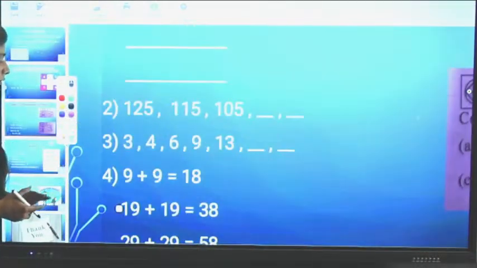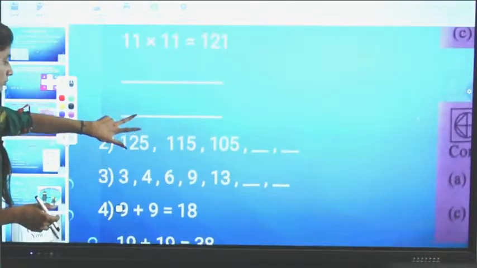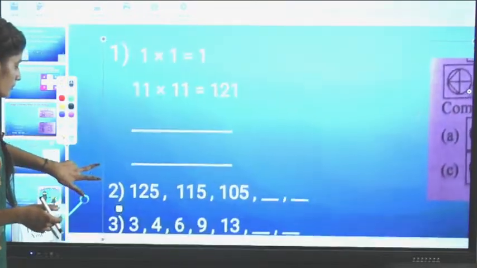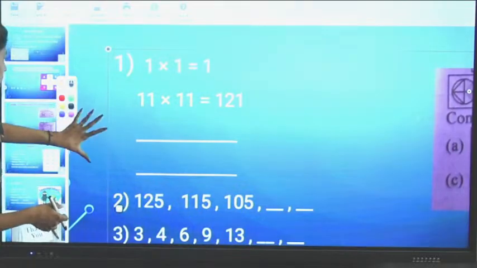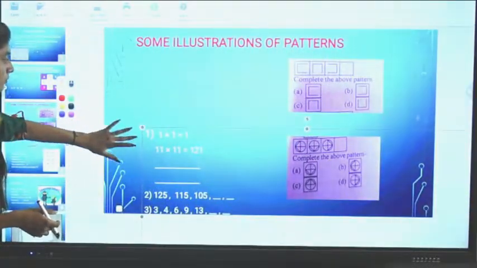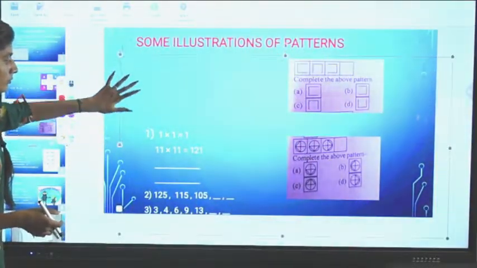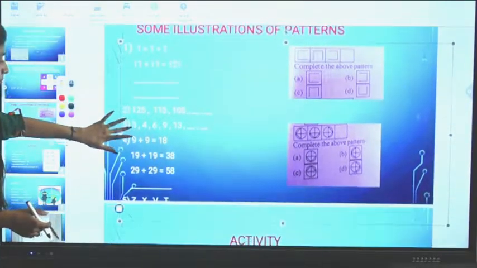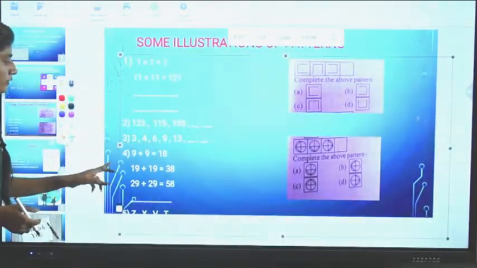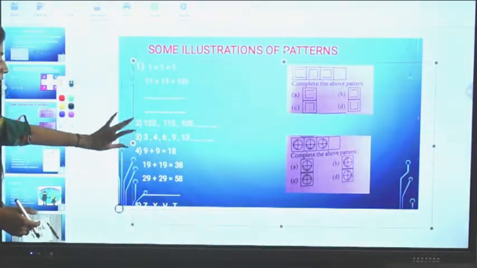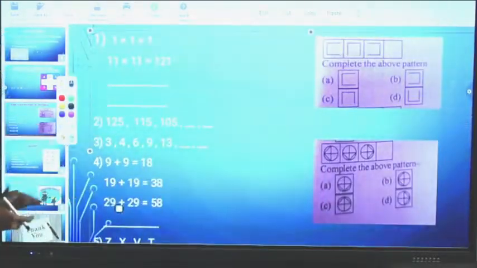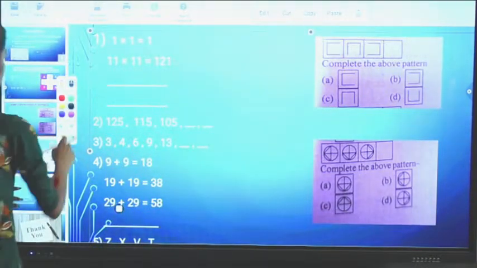The fourth one is 9 plus 9 equals 18, 19 plus 19 equals 38, 29 plus 29 equals 58.